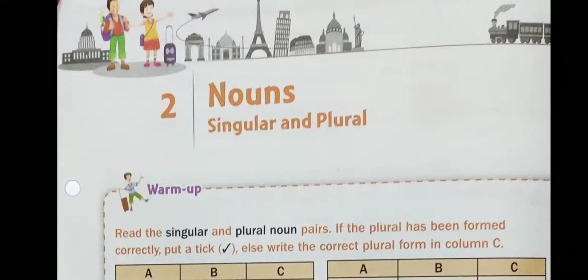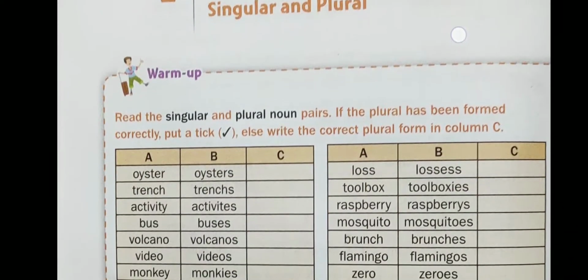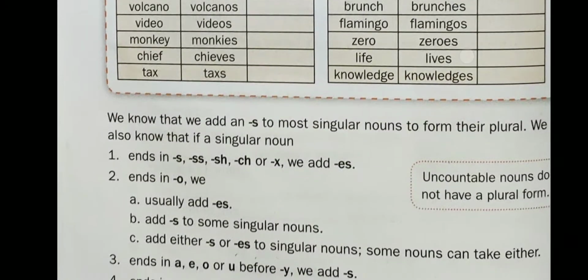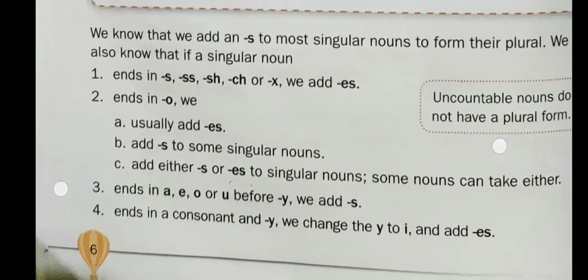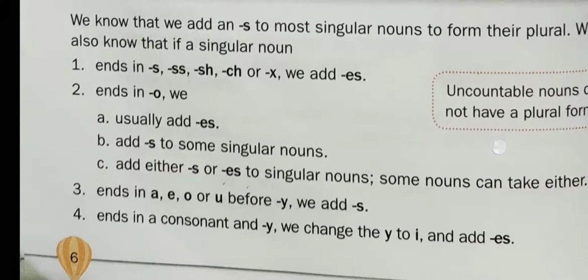Now, let us see some rules by which we can form the plural form from the singular. Rule number 1 says that if any noun ends with s, ss, sh, ch, or x, we add es at the end of the noun to change it into its plural form.